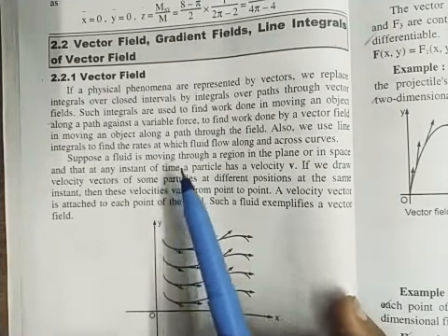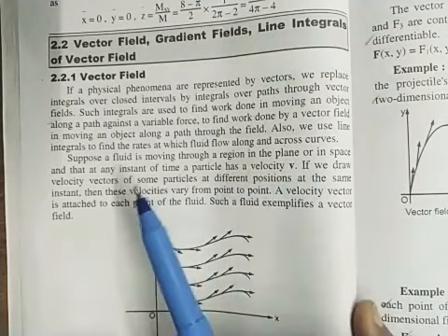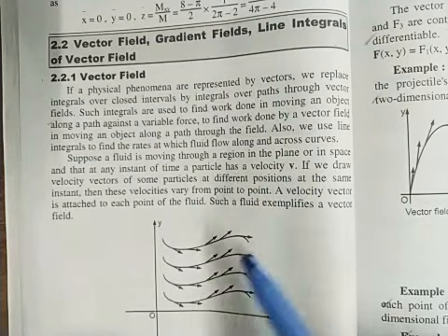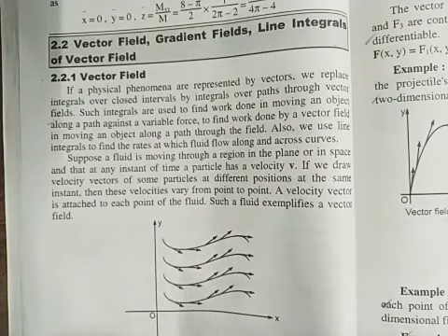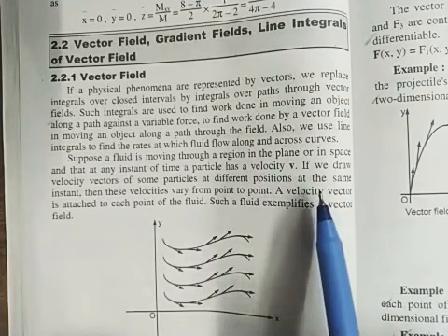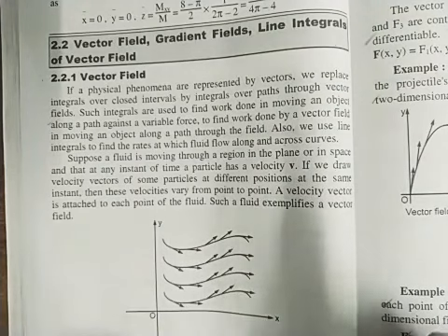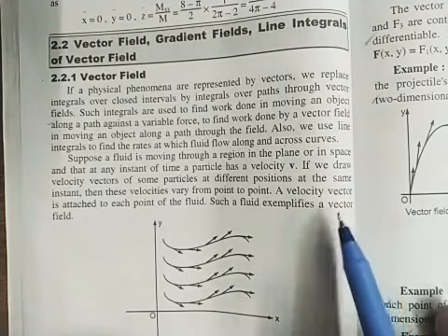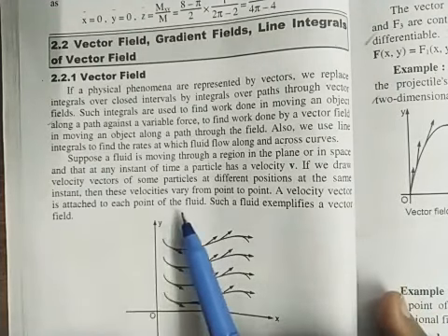Suppose a fluid is moving through a region in the plane or in space, and at any instant of time a particle has velocity v. As it is flowing, that particle definitely has velocity. If we draw velocity vectors of some particles at different positions at the same instant, these velocities vary from point to point. A velocity vector is attached to each point of the fluid.